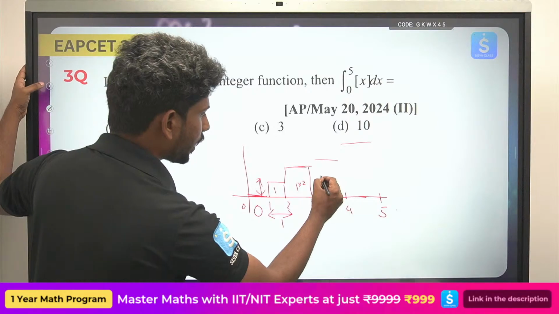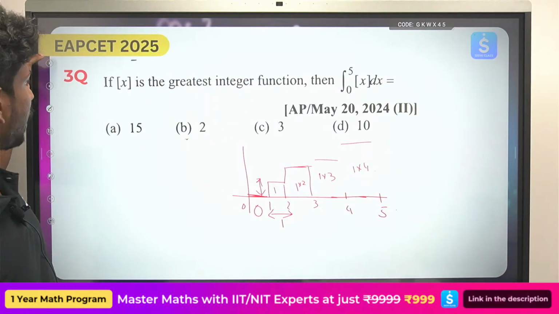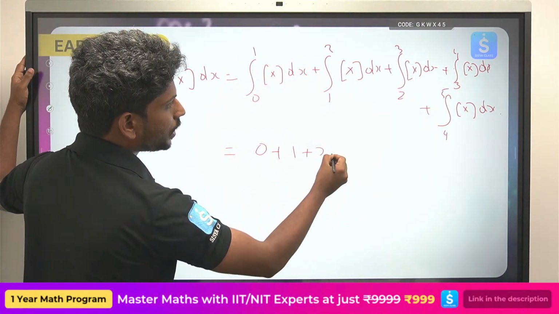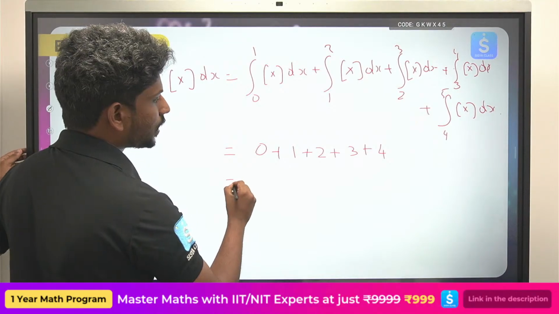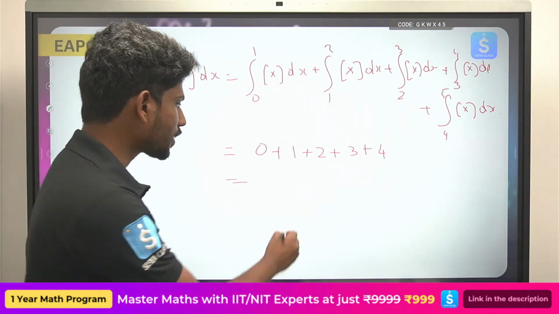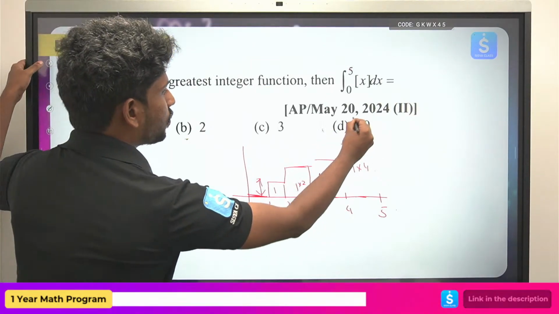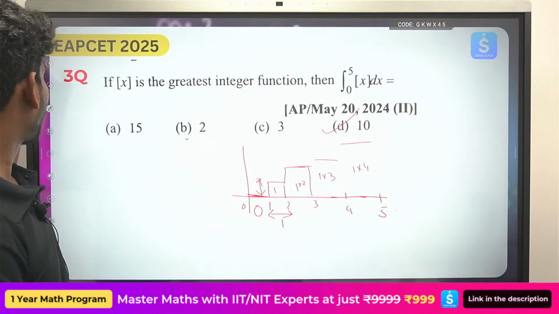I hope it is clear. Here 1 into 3, here 1 into 4. So the values are: first 0, next 1, next 2, next 3, next 4. So what is the answer? 4 into n into n plus 1 by 2, 4 into 5 is 20, 20 by 2 is 10. The answer is 10, option D. So it is very easy, very simple, and finishes very quickly.